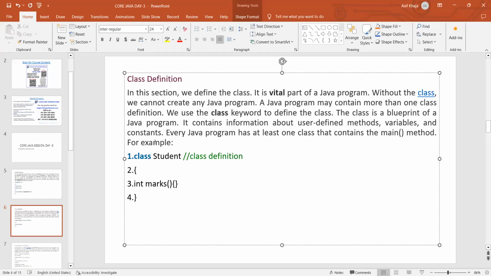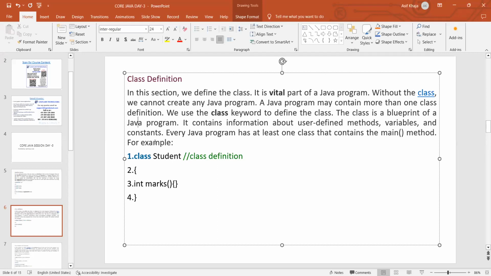Every Java program has at least one class that contains the main method. We should have at least one class with a main method in the Java program, because execution will start from the main method only, and that main method should be in a class. So definitely any Java program should have one class with one main method.